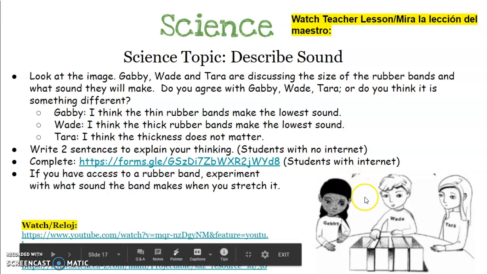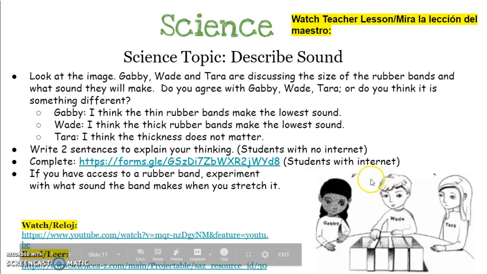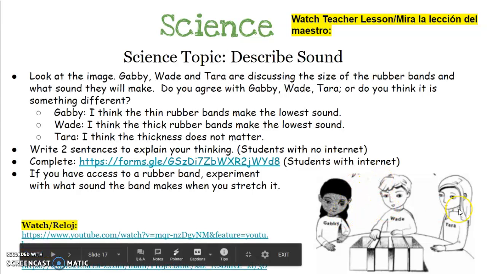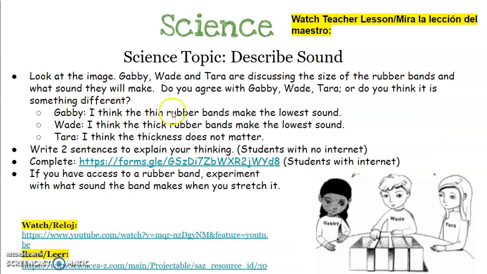It has Gabby, Wade, and Tara. They're discussing the size of rubber bands and what sound they will make. So who do you agree with? Do you agree with Gabby, Wade, or Tara? Or do you think something different? So this is what they think. Gabby: I think the thin rubber bands make the lowest sound. Wade: I think the thick rubber bands make the lowest sound. Tara: I think the thickness does not matter.